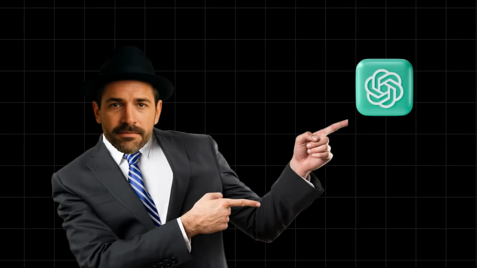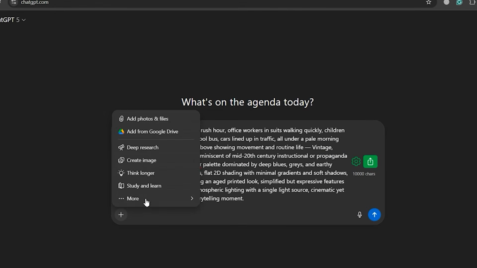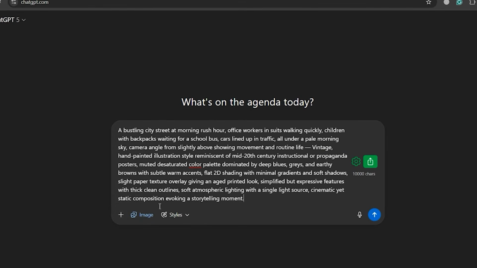Then comes the actual generation. You can use any AI image tool, but for this demo, we're staying right inside ChatGPT 5. Open a fresh chat, paste your first prompt, and watch as it creates an image that matches the exact style of the successful channel you studied.